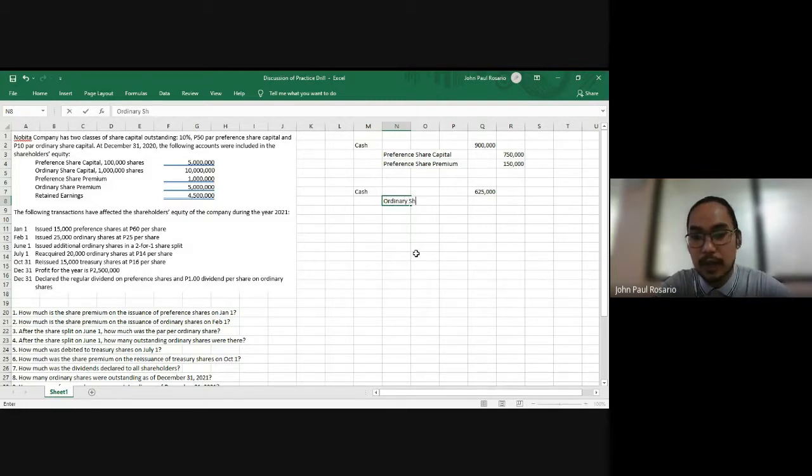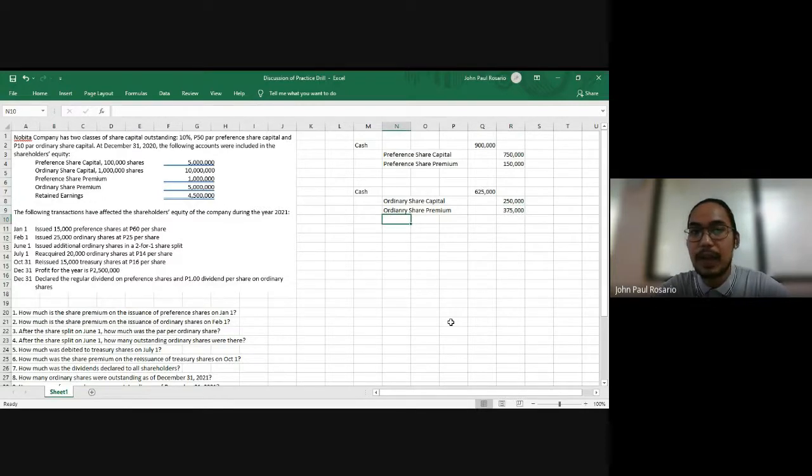That's 25,000 shares, and our par is 10 pesos, so times 10, 250,000. And then our ordinary share premium would be 25,000 multiplied by the excess of the issue price over par, which is 25 minus 10, that's 15. So times 15, we have a total of 375,000.